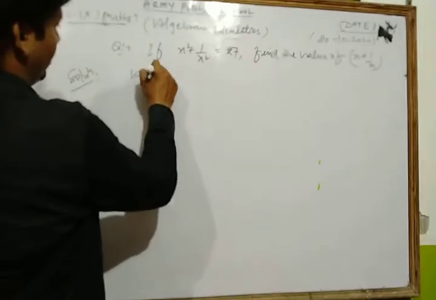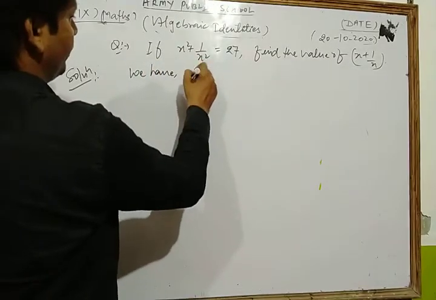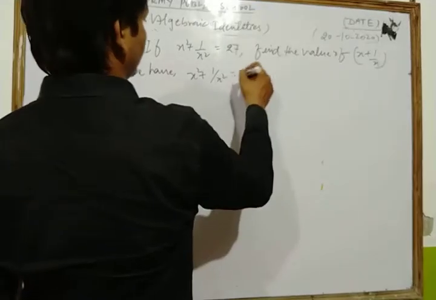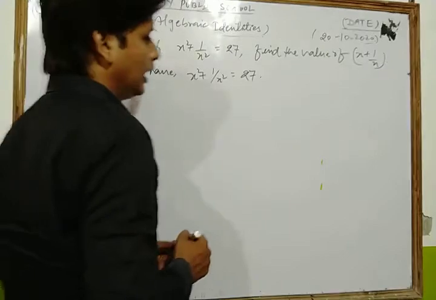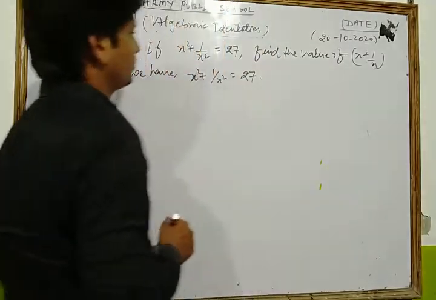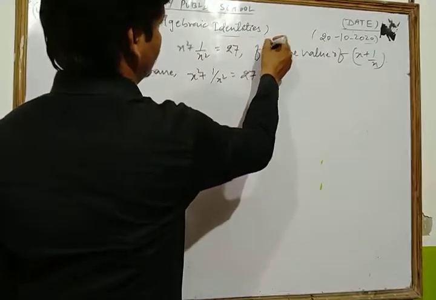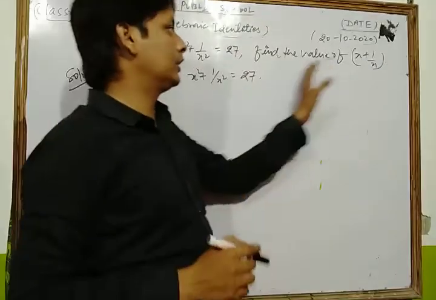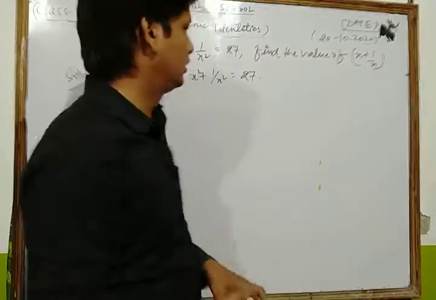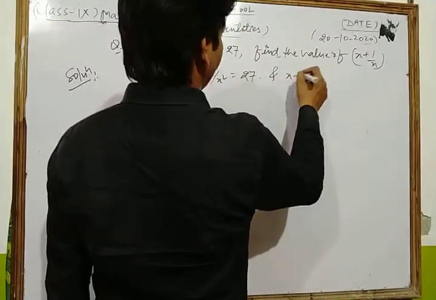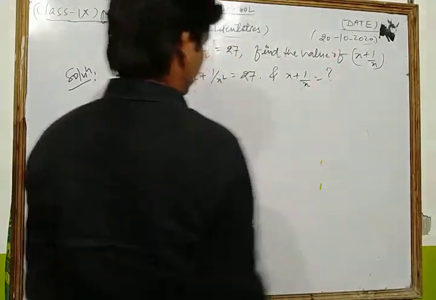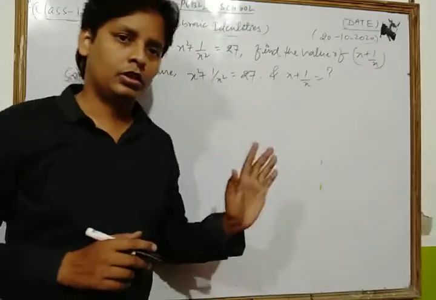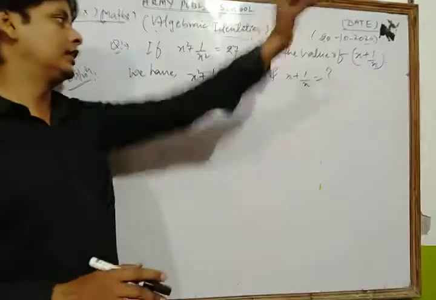First of all, we have x² + 1/x² equal to 27, and we find the value of x + 1/x, which is equal to question mark. Now dear students, in this type of question, first of all you observe the question.